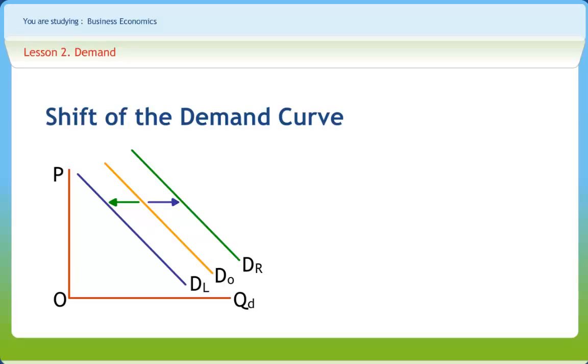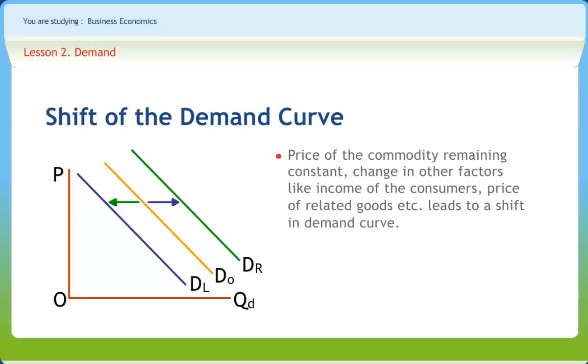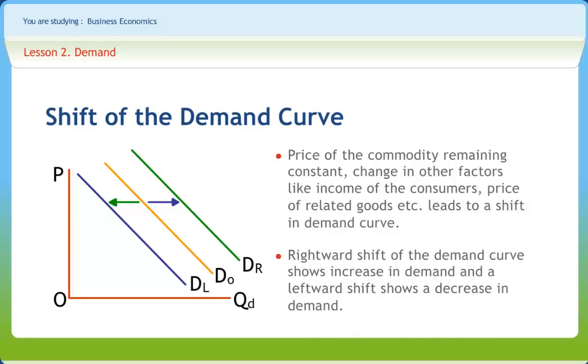When we consider a multivariate function and allow a change in factors other than own price, it leads to a shift in the demand curve. In other words, with the price of the commodity remaining constant, a change in other factors like income of the consumer, price of related goods, etc. leads to a shift in the demand curve. Rightward shift of the demand curve shows increase in demand, and leftward shift shows a decrease in demand.